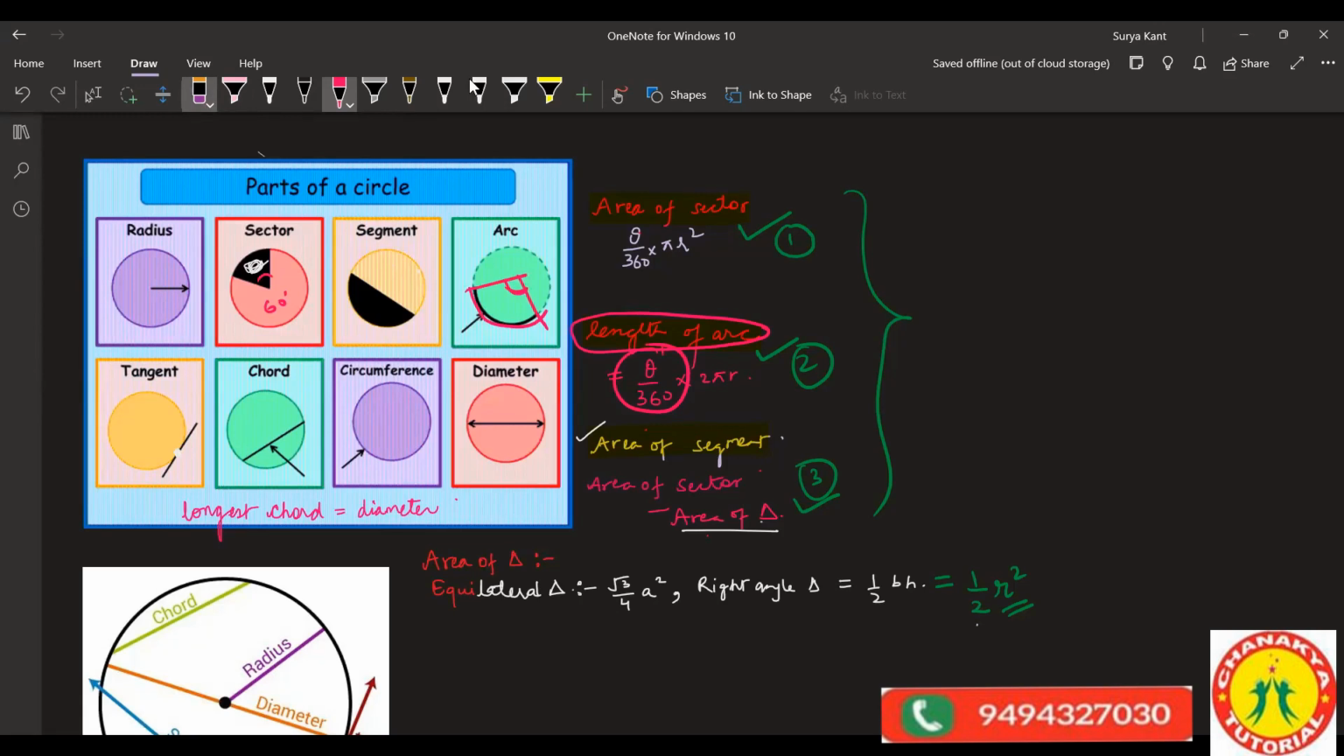Okay, fine. And the arc is nothing but theta by 360 into 2 pi r. Now I think it's clear. Anyone having doubt?